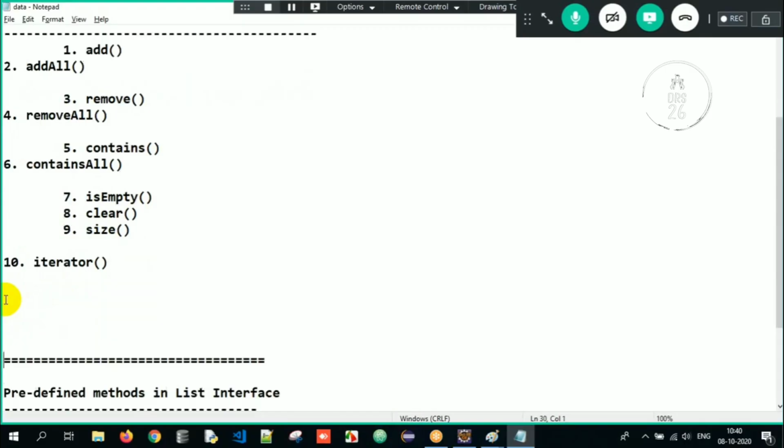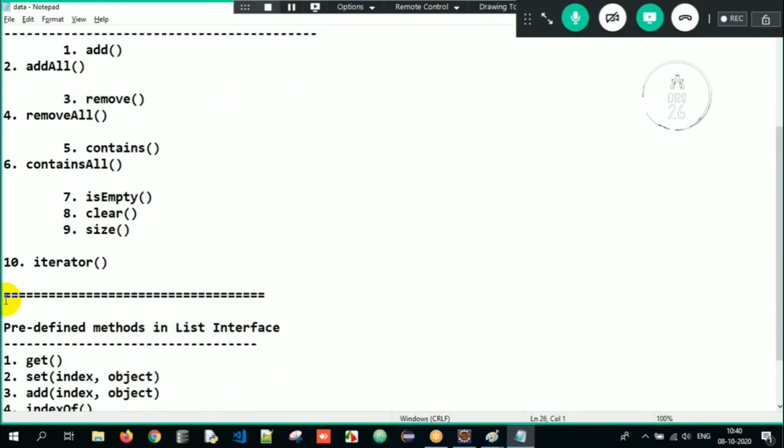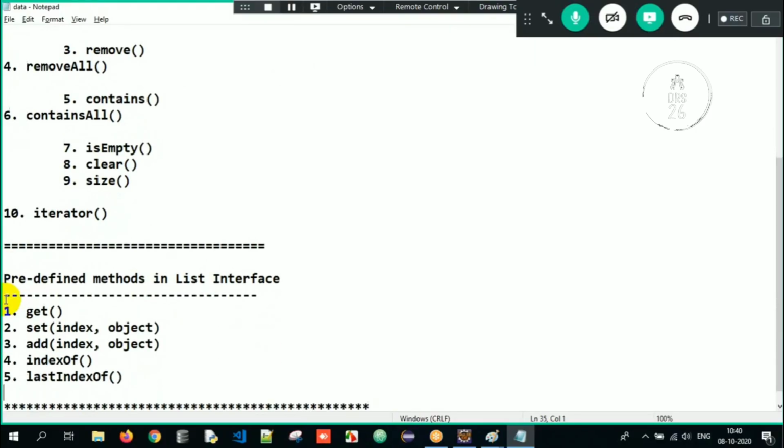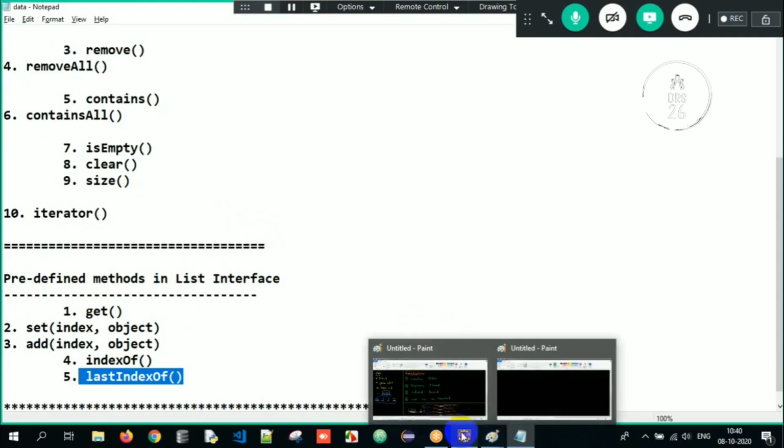And then we also saw List is also an interface, right? List also has certain methods here, such as the get method, indexOf, lastIndexOf. So these were a few methods present in the List interface. We have seen only the get method, indexOf, and lastIndexOf. So totally we have seen the working of only 9 methods over here.